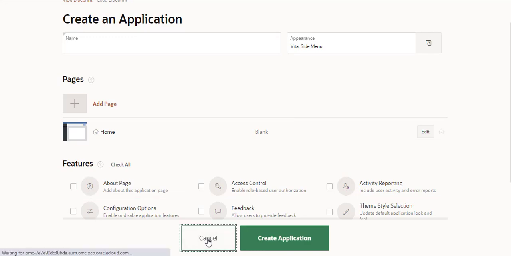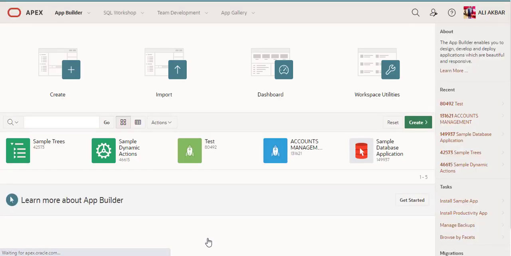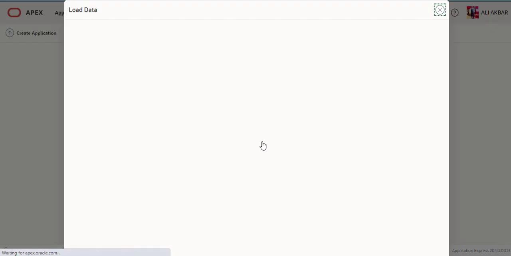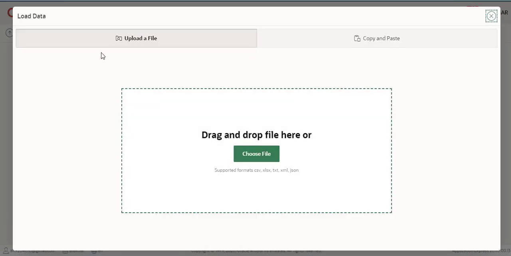I'm just showing a short summary. Now I will create a form. Here you can upload your file, an Excel file, a CSV file, or a text file, which contains a database structure. You can choose it from your local system.